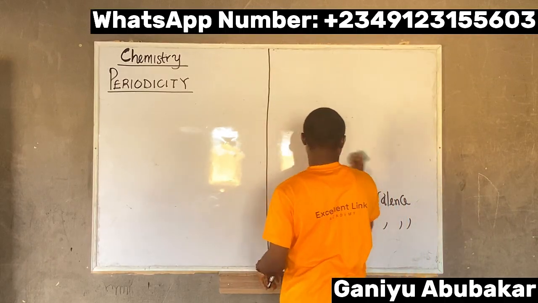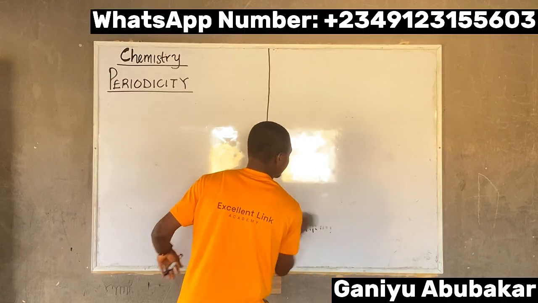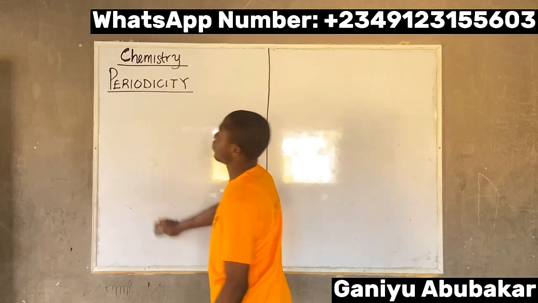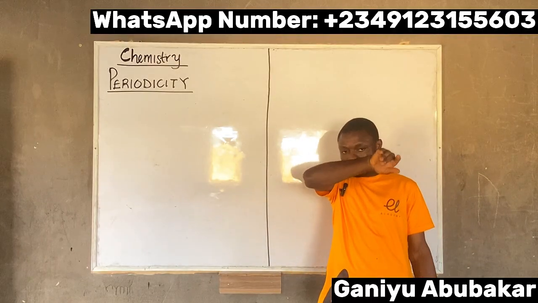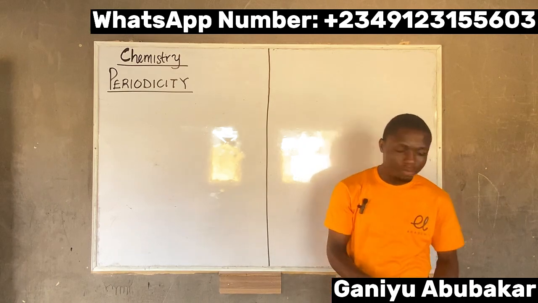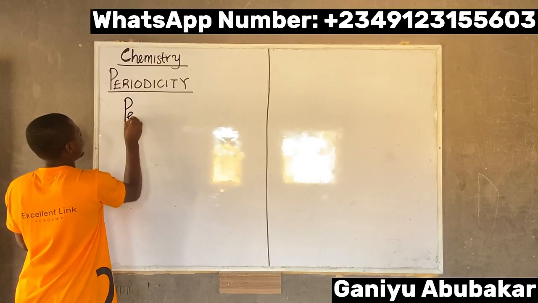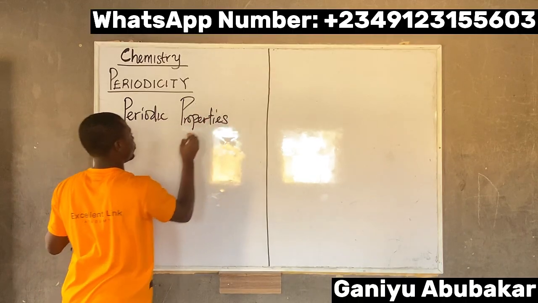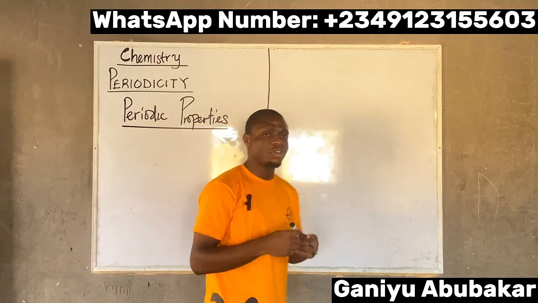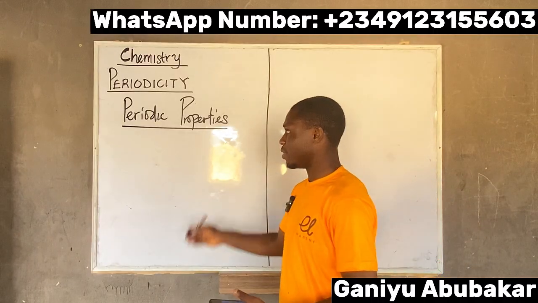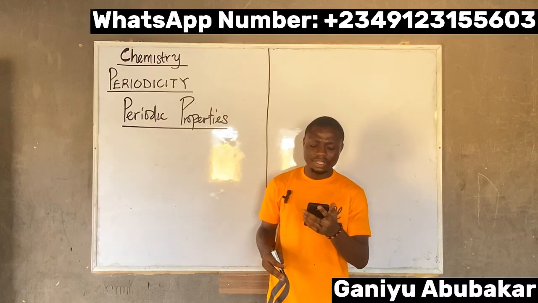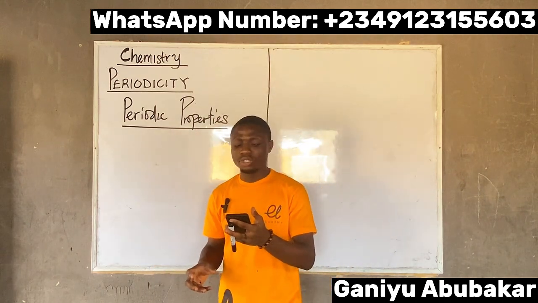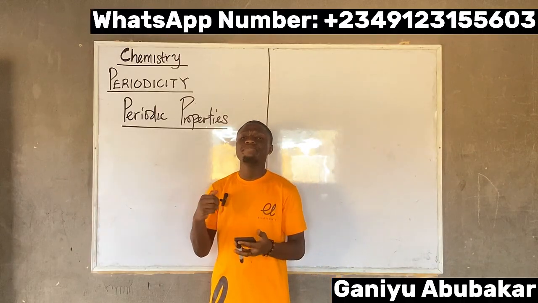So let's do periodic properties. By definition, periodic properties are the properties that show periodicity in the periodic table.